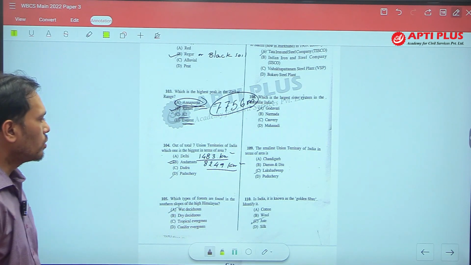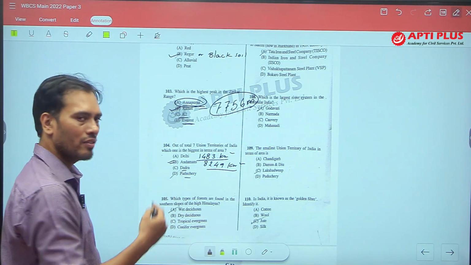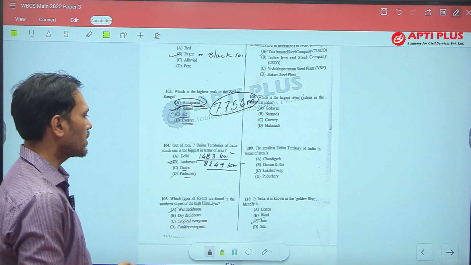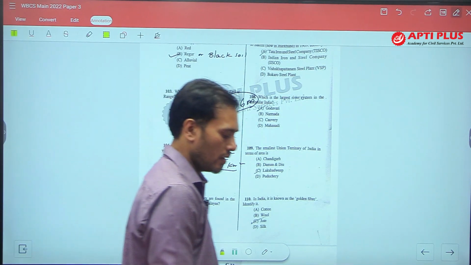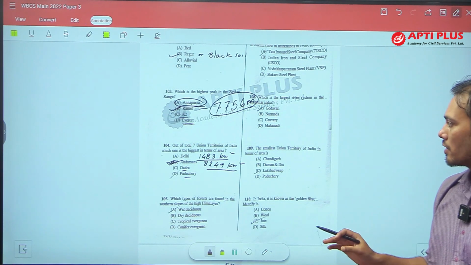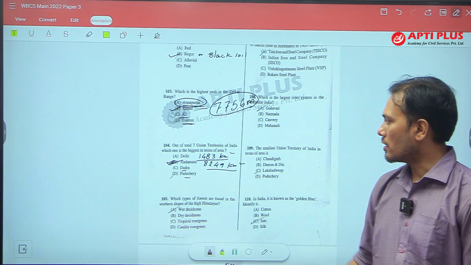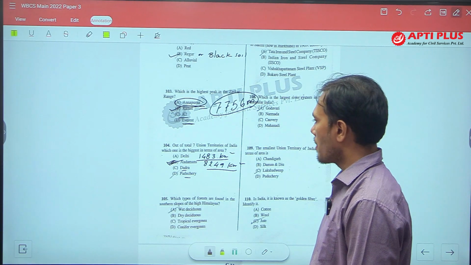Dadar and Nagar Haveli and Puducherry have very less areas. So out of these, Andaman Nicobar is the answer, because it has the highest covering area among the union territories. But this question is based on the 2011 census.